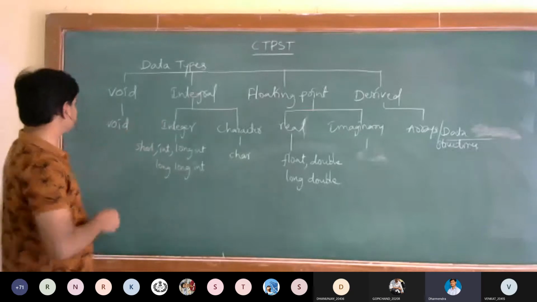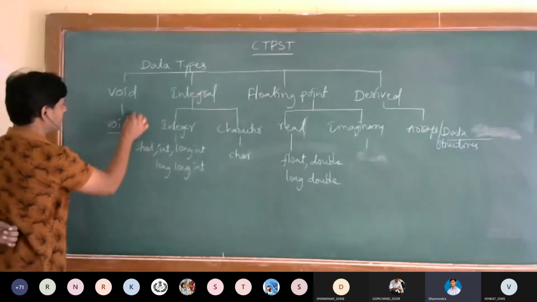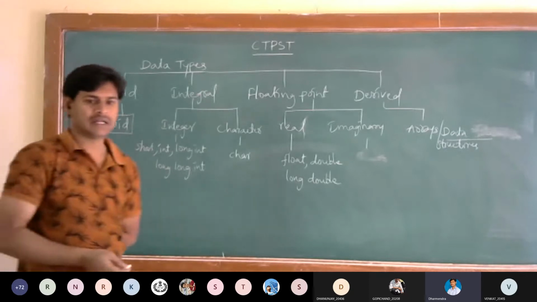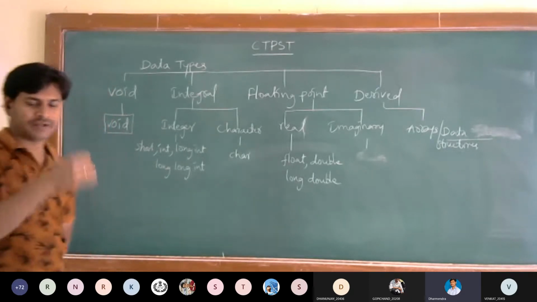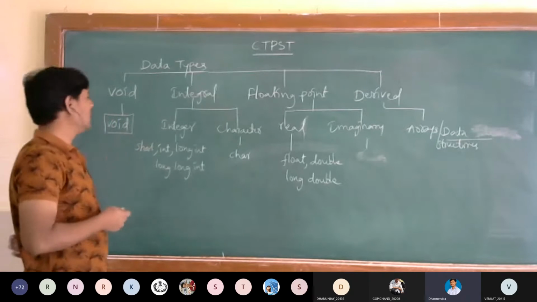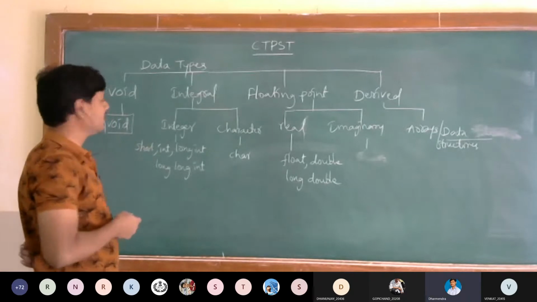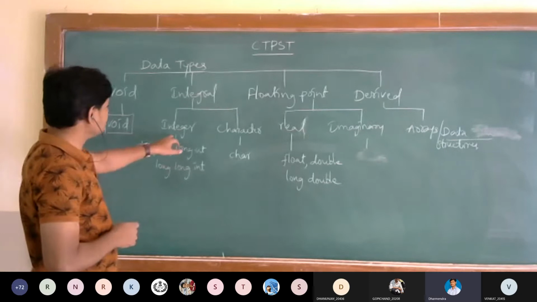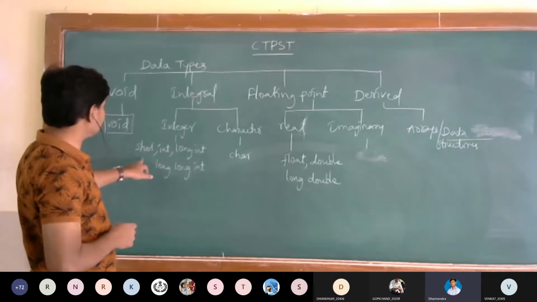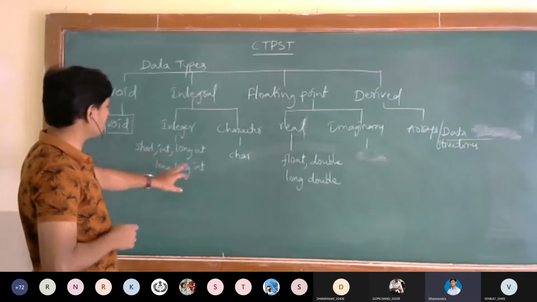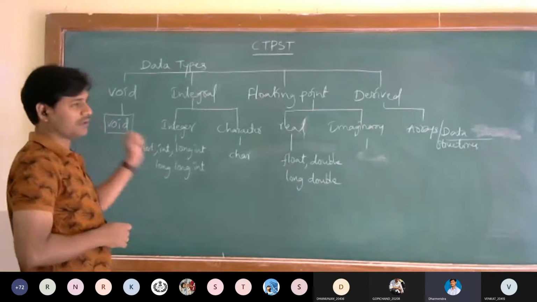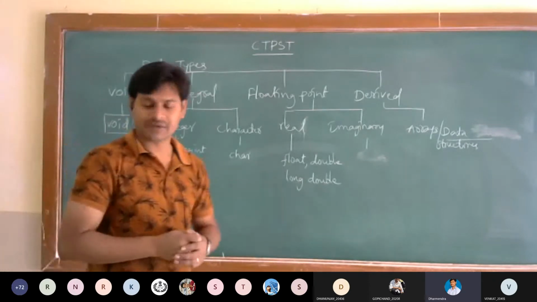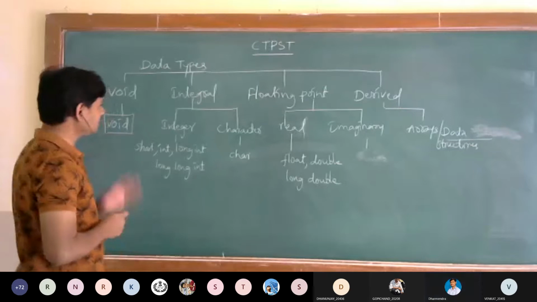So these are the types. Yesterday we have seen what's the use of void. Void means nothing. It can be used for any other type. The variable can be used for any other data type. While printing, we have to typecast it. Yesterday we have seen integer data type, short int, long int, how to declare, the format specifier, and the sizes of the data types.